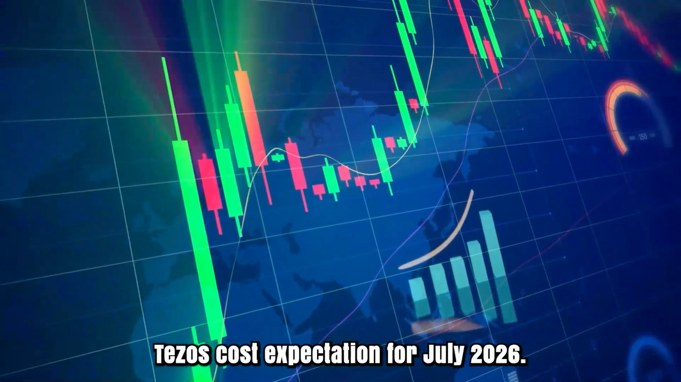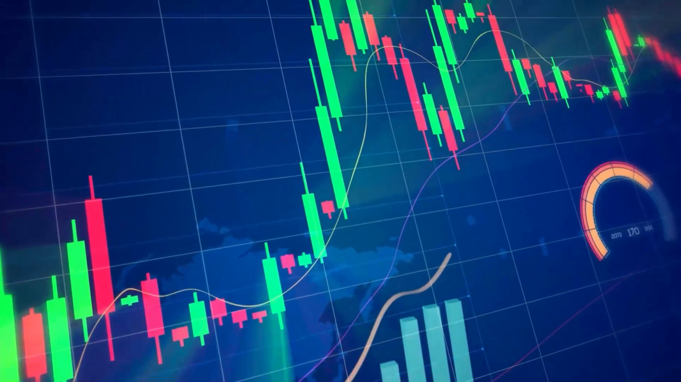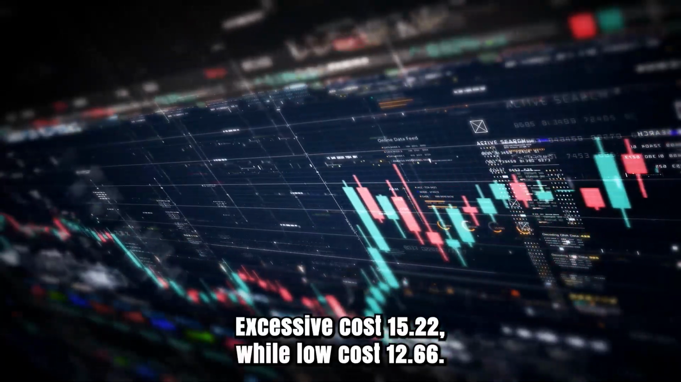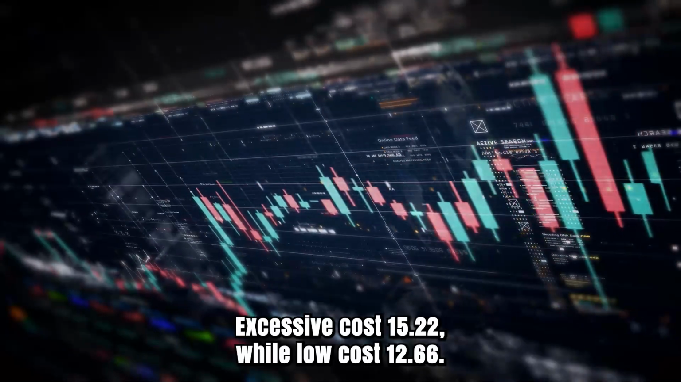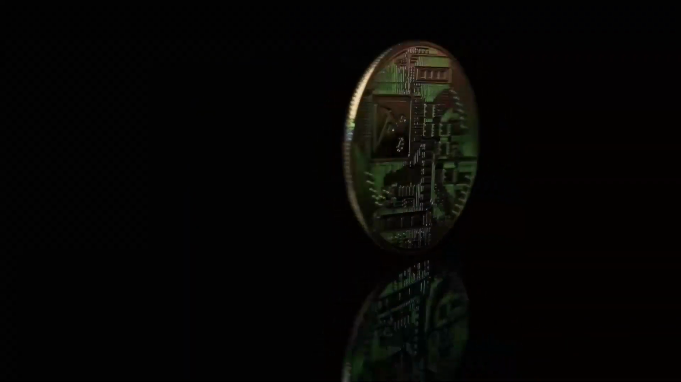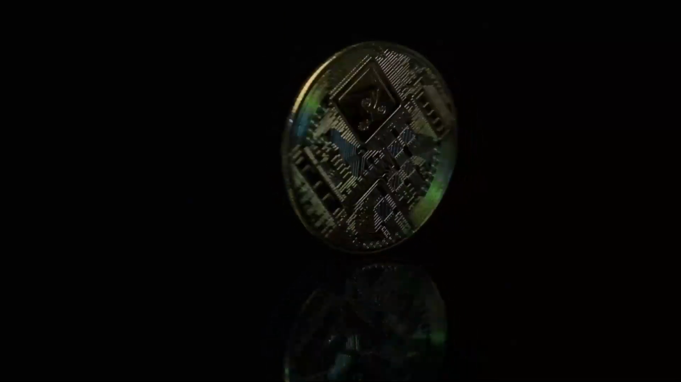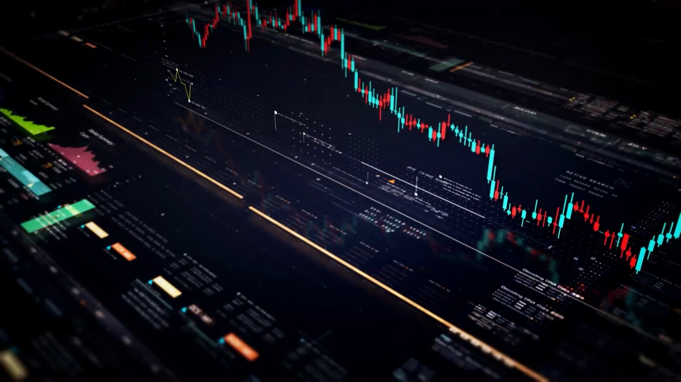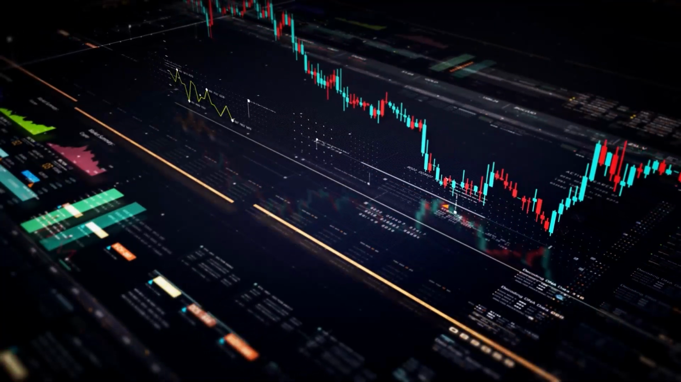Tezos price prediction for July 2026. Before all else, price at 15.22 rands, high price 15.22, while low price 12.66. The average price is 14.18. Tezos price figure toward the month's end 13.61, change for July 10.6%.